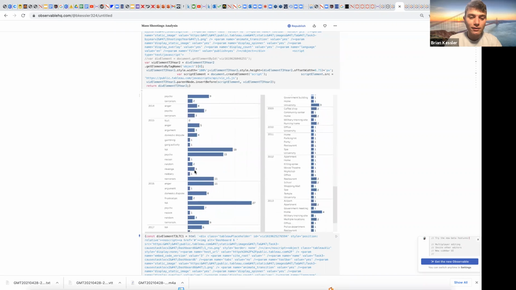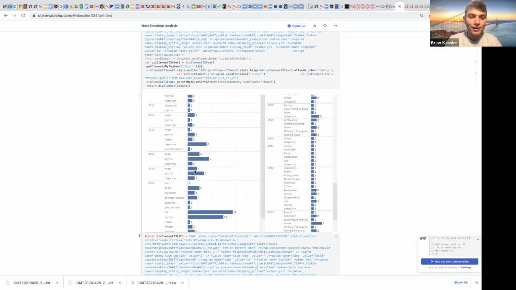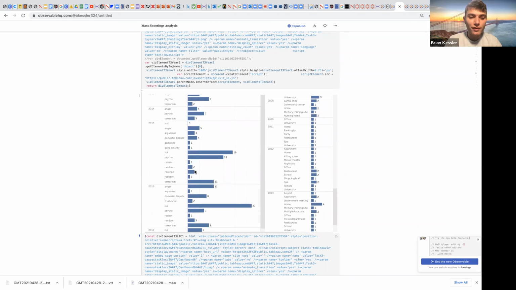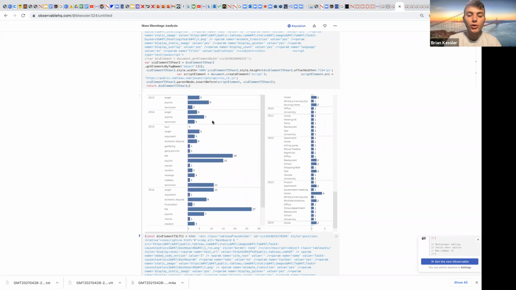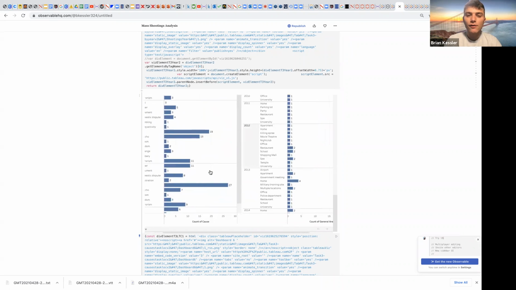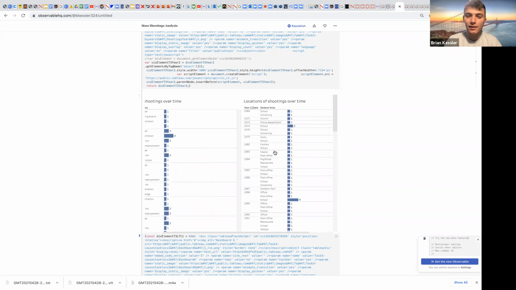But in the latter years of the analysis, many more things have come into play: robbery, revenge, gambling, gang activity, just someone being angry. So there's not necessarily a decrease in shootings motivated by psychopaths or terrorism, as we saw in the earlier years, but there are more new types of shootings causing the issues. And if we look at the location, we see another interesting trend.